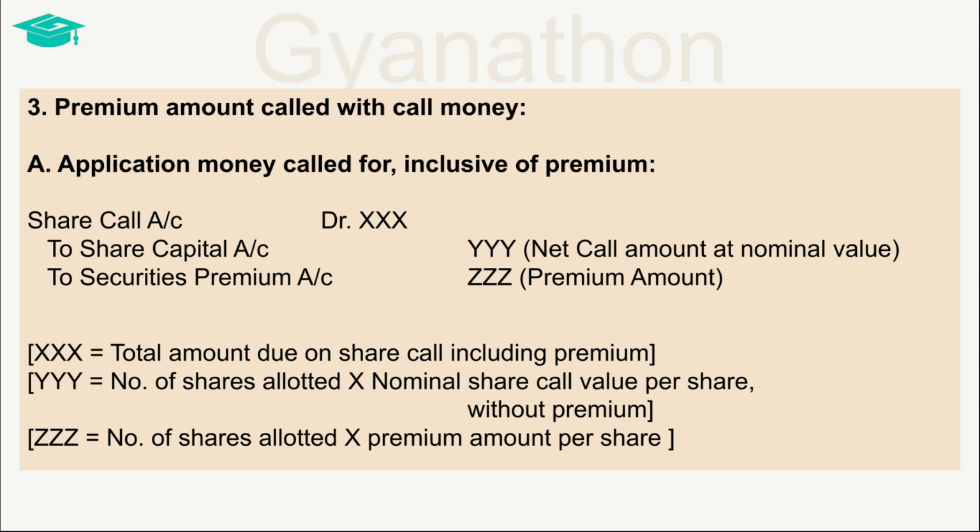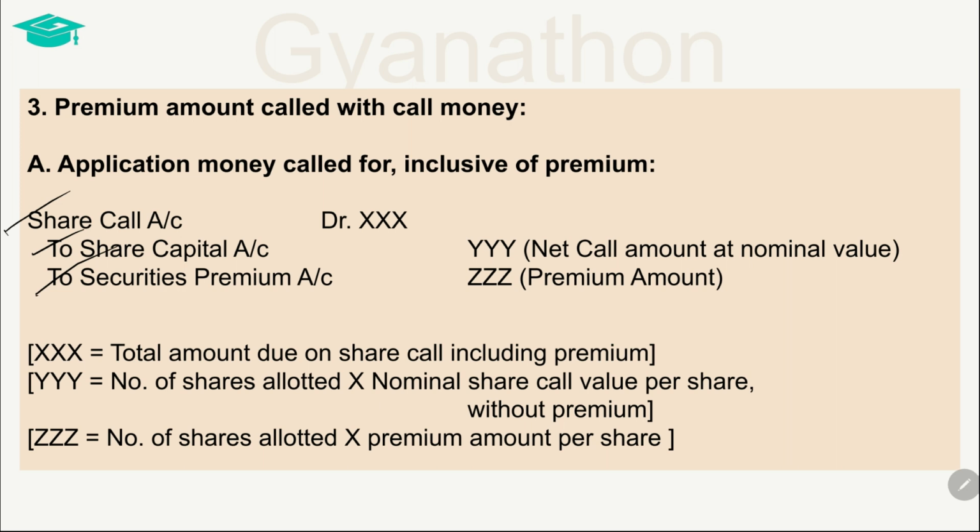If the premium is being collected with the share call, then the entry passed while recording the share call amount that is due should also record the premium amount that becomes due. This is done by debiting the share call account with the total amount of the call money due, including the premium amount. One credit is given to the share capital account with the value of the share call money at its nominal value without including the premium value.